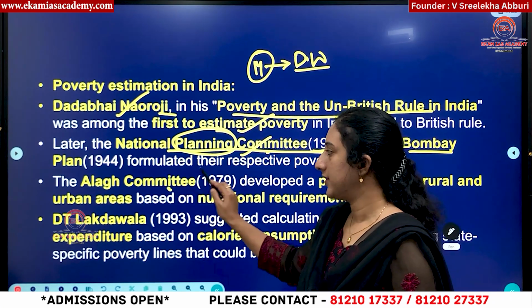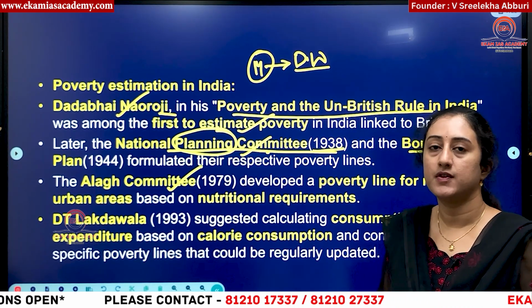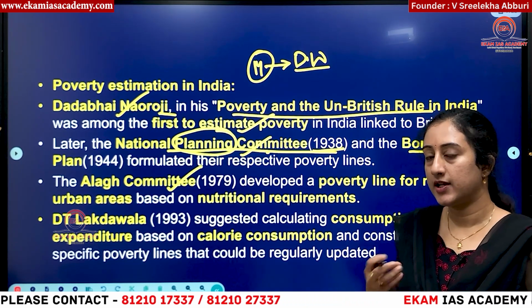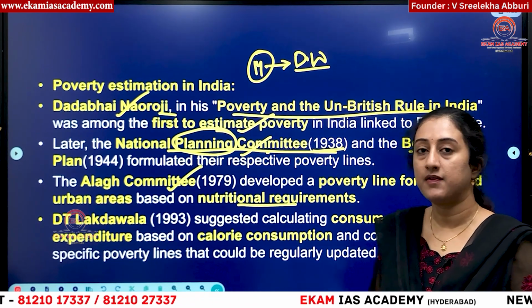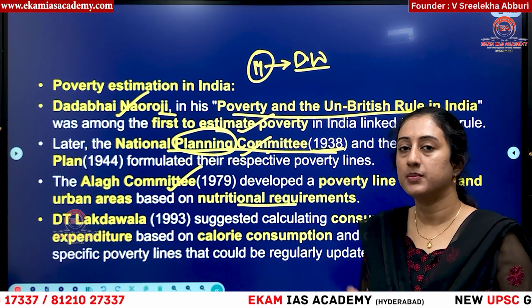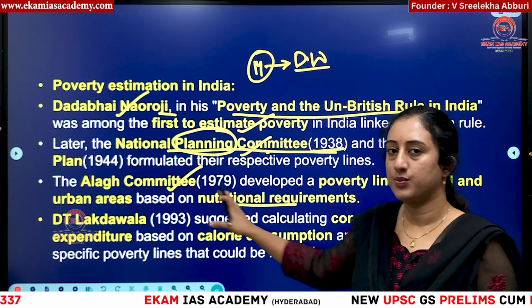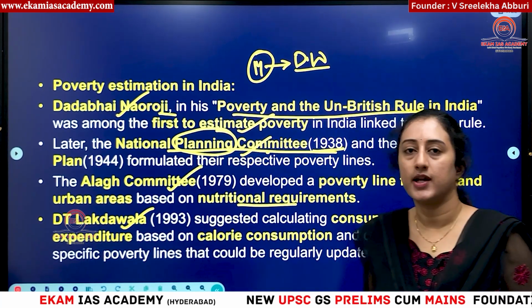Then after independence, YK committee. So in 1979, this committee for the first time identified the estimation of poverty. But what did they take as a parameter? They took nutritional requirement. Means if any person is deprived of some necessary nutritional intake, okay, then that person is considered as poor according to YK committee. Okay, then you have DT Lagdawala committee in 1993.